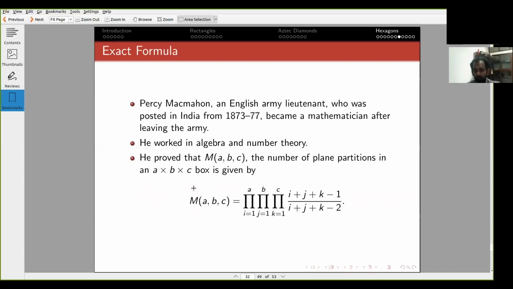And this is given by this amazing formula. It's called the box formula. So A, B, and C are positive integers. I runs from 1 to A, J runs from 1 to B, K runs from 1 to C, and it's I plus J plus K minus 1 divided by I plus J plus K minus 2. Really amazing formula. Of course, there are lots of cancellations here, but it's not obvious that you will always get an integer, but you will. And notice that the denominator can't be 0, because the minimum value is 1.